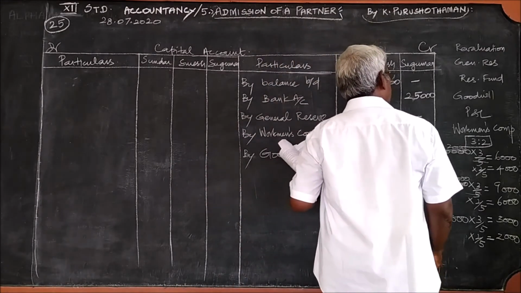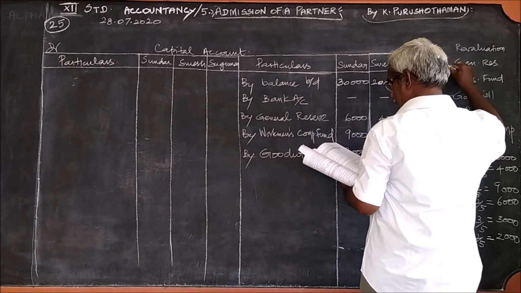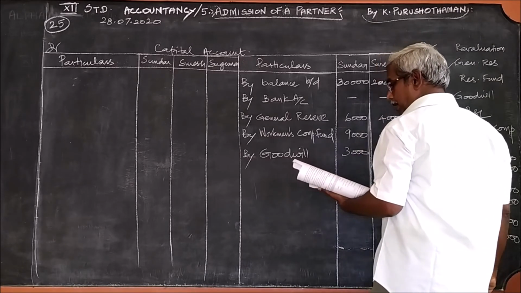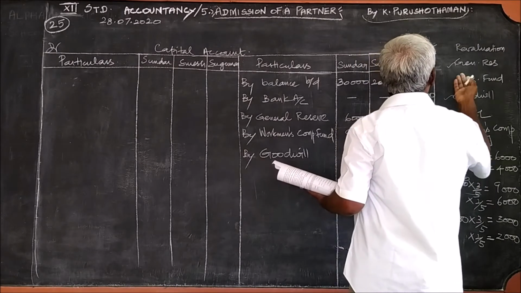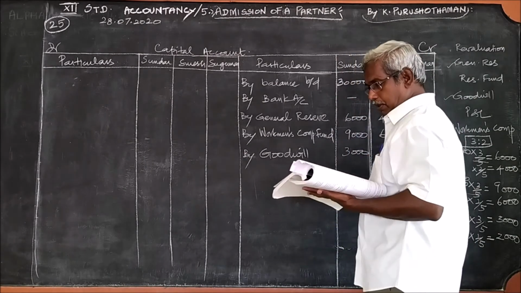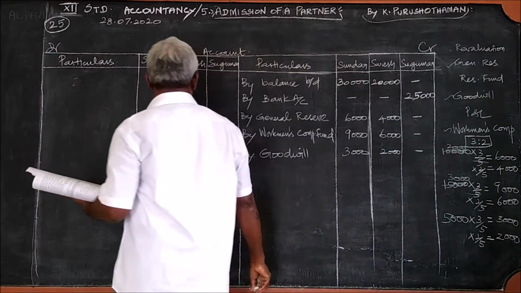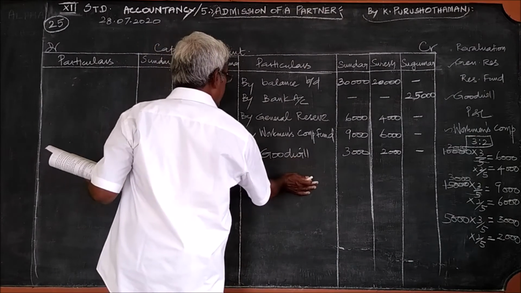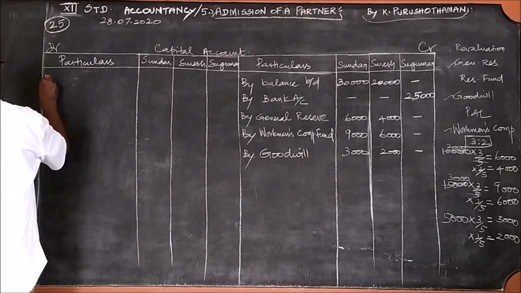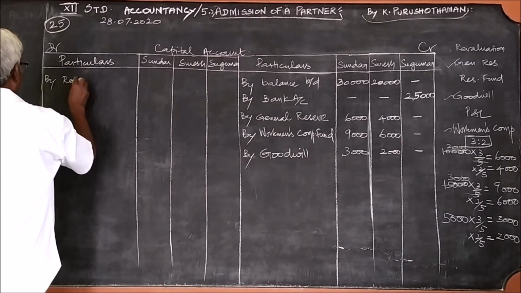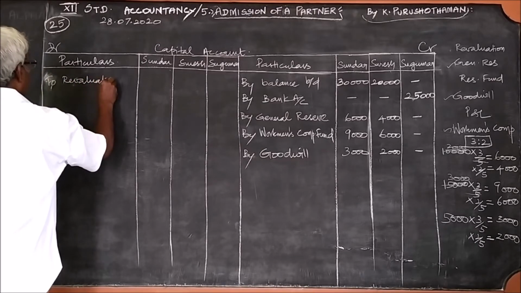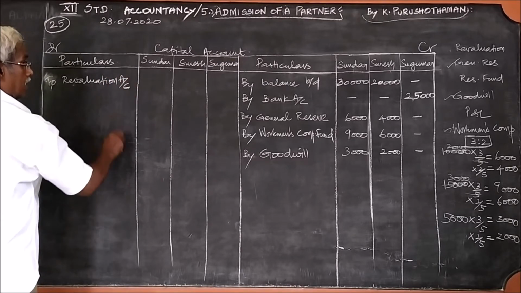So in this problem, goodwill is available, general reserve available, workmen's compensation fund available, but the profit and loss account is not given, reserve fund is not given. But what about revaluation? Here in this problem, we have got a revaluation loss. If it is a profit, credit side. Since there is a loss, we should write it on the debit side, that is to revaluation account.